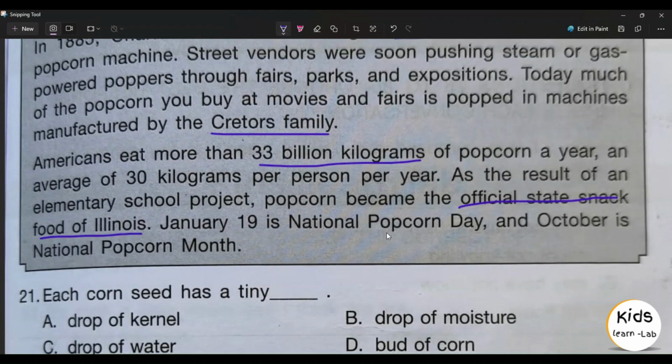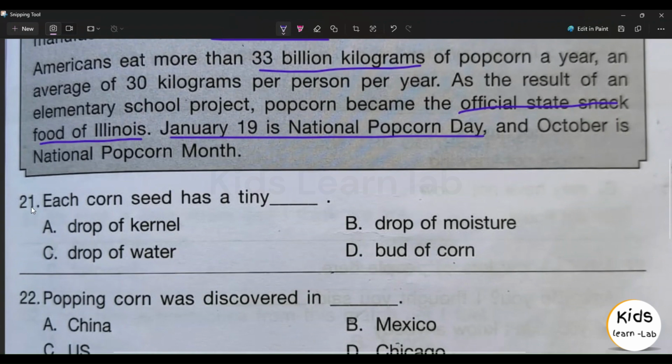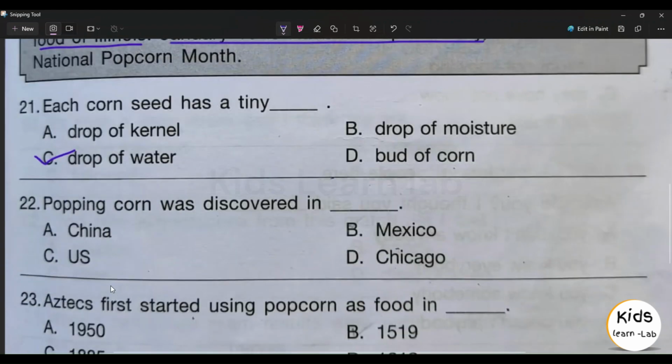January 19 is National Popcorn Day and October is National Popcorn Month. 21st question. Each corn seed has a tiny dash: drop of kernel, drop of moisture, drop of water, bud of corn. Option C, drop of water is the right answer.